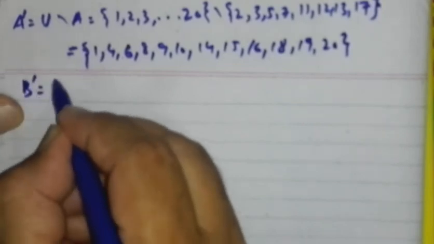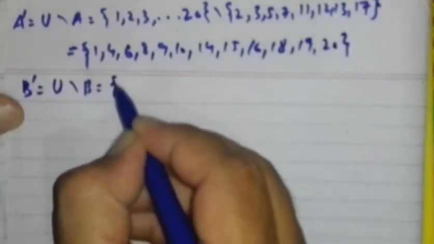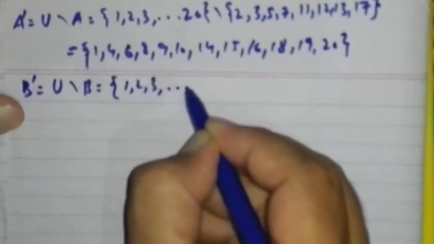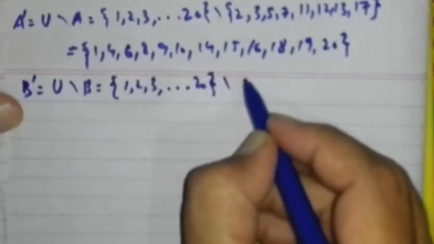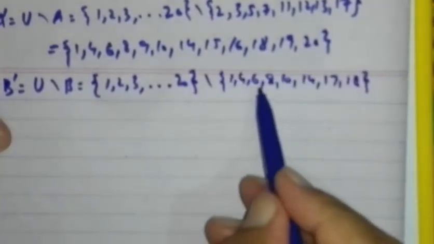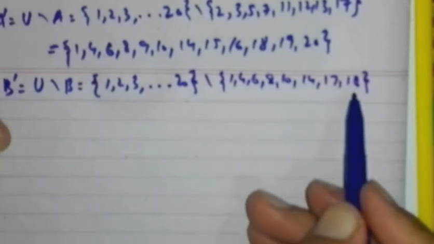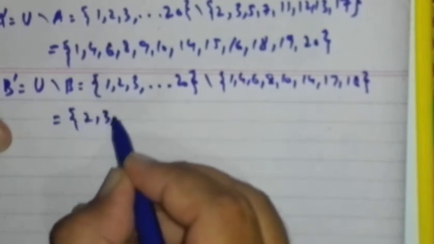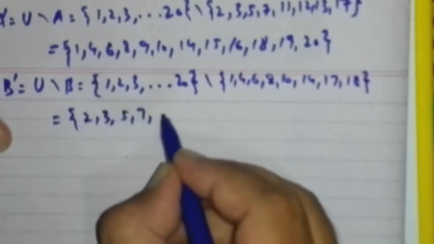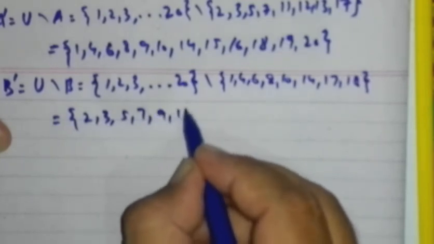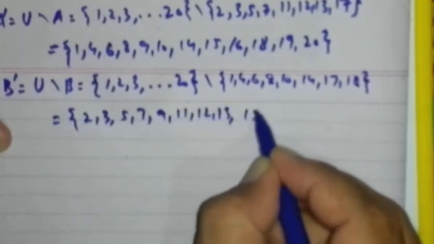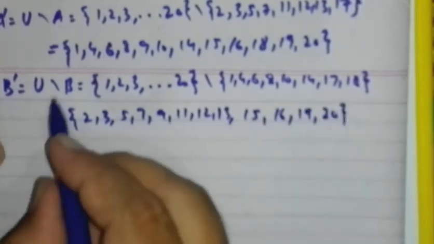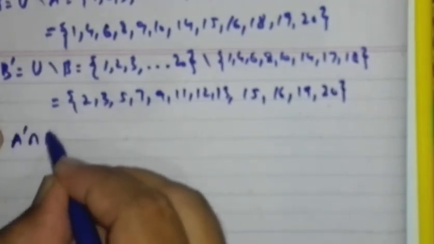Now B complement, U difference B. First write set U, 1, 2, 3 up to 20. Difference set B. Set B is 1, 4, 6, 8, 10, 14, 17, 18. Now those elements of set U which do not belong to set B are 2, 3, 5, 7, 9, 11, 12, 13, 15, 16, 19 and 20.